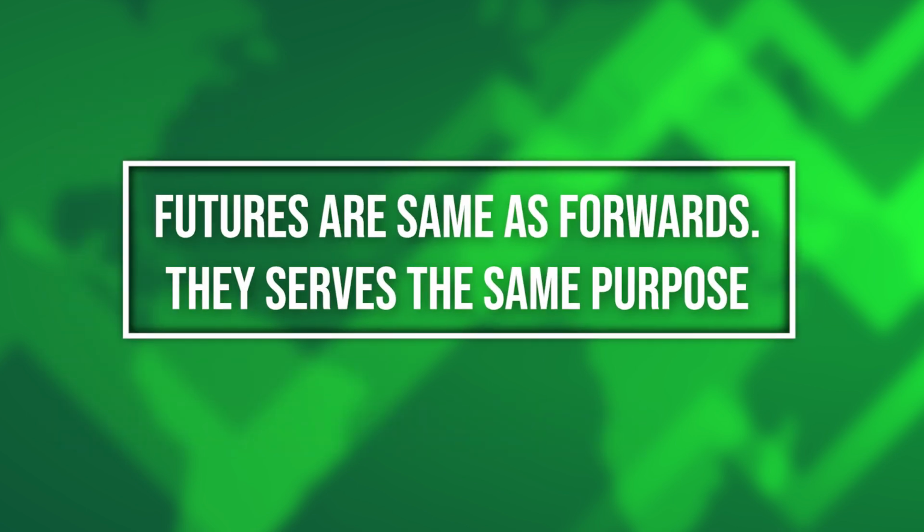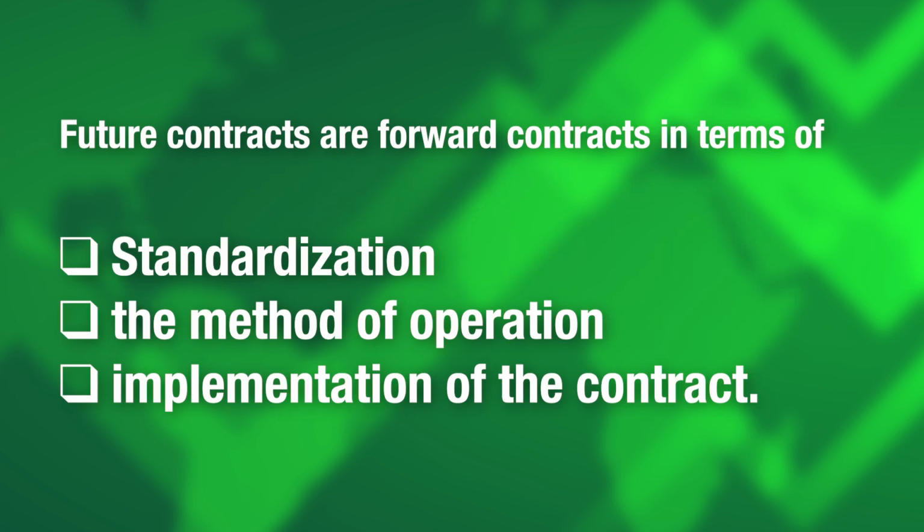On the other hand, there are futures. Futures are almost the same as forwards, and they serve the same purpose. However, futures differ from forward contracts in that they are standardized. It means the lot size is decided by the exchange and it is uniform.